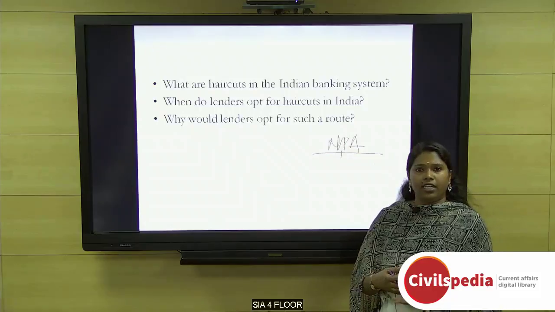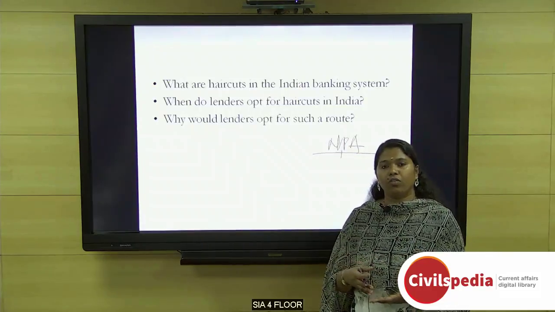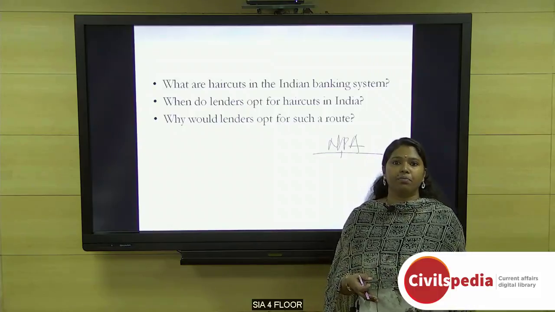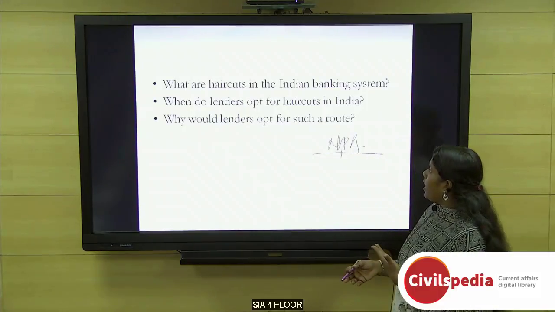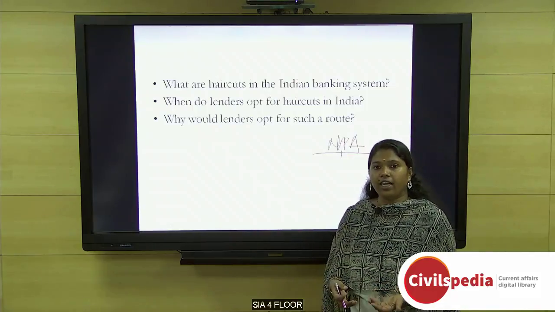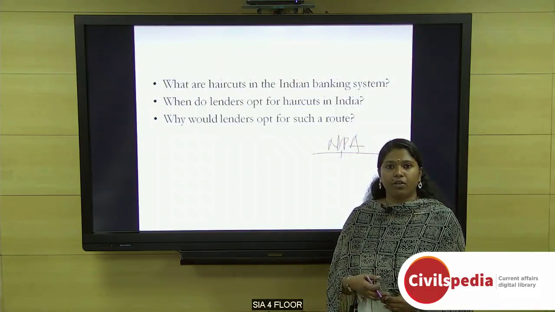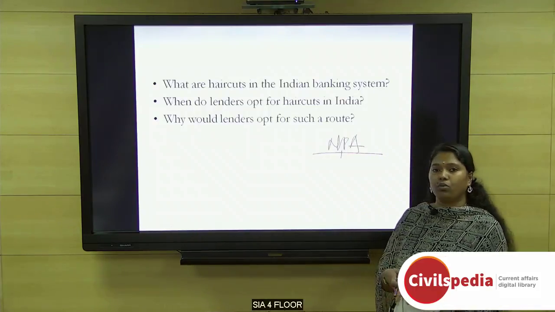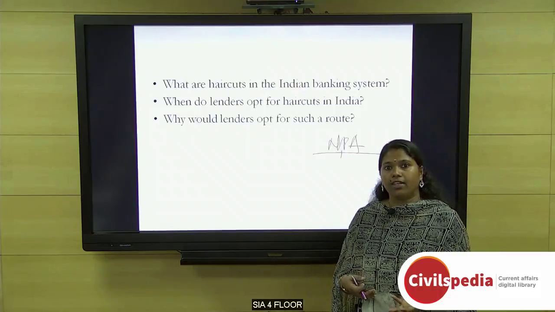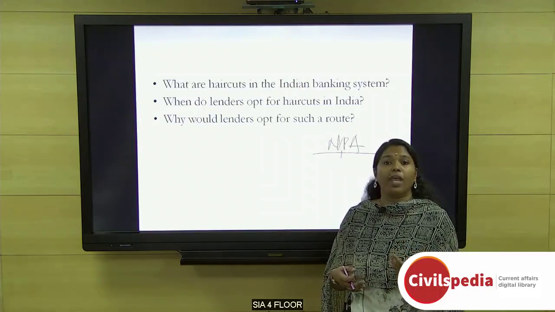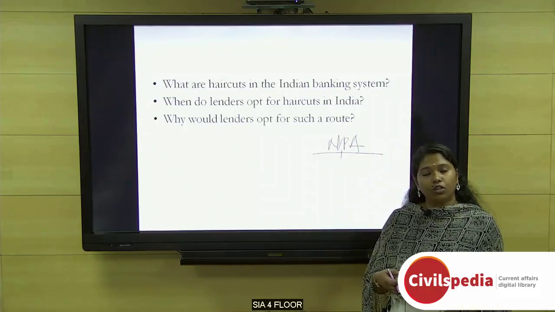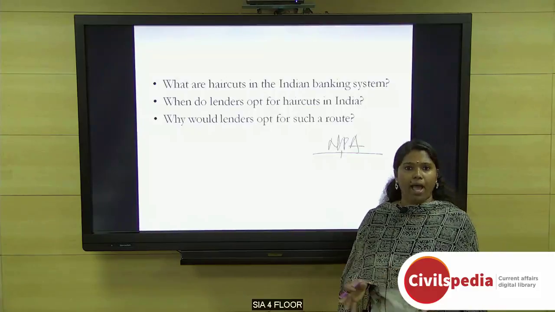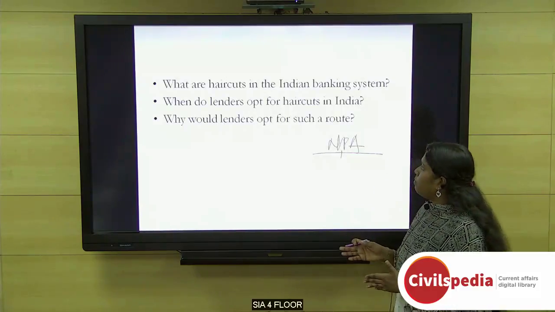It's not very common in India, but it is used as a last resort when there is absolutely no hope of recovery and the loan is settled for a one-time payment. It helps the banks in that they get some amount of money from the borrowers instead of getting no money at all. Especially in cases where the value of the collateral is much less than the amount to be paid by the borrower, the banks, instead of going for litigation, settle for a reduced amount so that they can clear their balance sheets. So that is about haircuts.